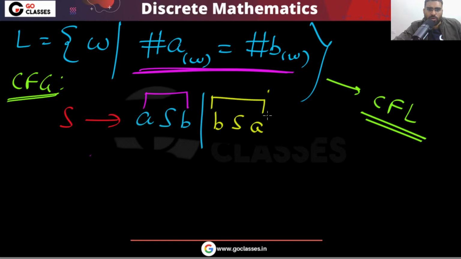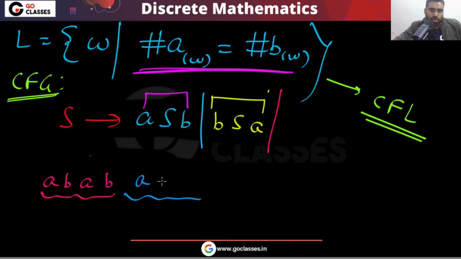For every A, there should be a B. But you remember, something like this can happen. Like for every A, B should be there. For every B, A should be there. But here also you can have something like this. Here you can also have for every A, B should be there. For example, here you can have B, for every B, A should be there. For every A, B should be there, and so on.